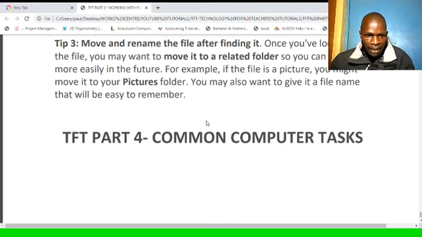That's all about TFT part 3, working with files and folders. So TFT part 4 will be dealing with common computer tasks. We shall see some of the common computer tasks in the next tutorial.